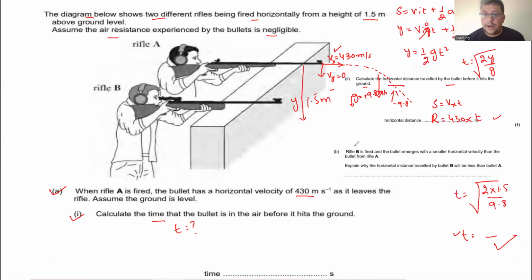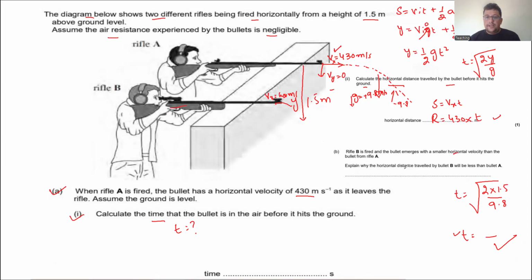All right. And the last part: rifle B is fired and the bullet emerges with a smaller horizontal velocity. He said we also have rifle B, which is fired with a smaller horizontal velocity, for example 400.